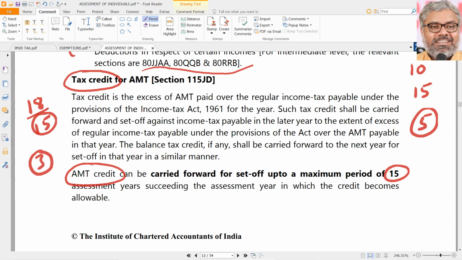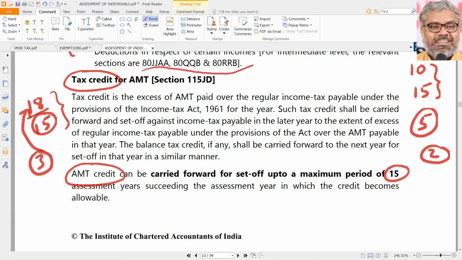If at all, the regular income tax payable is more than AMT payable in future. So now AMT itself has arisen because AMT is more than regular income tax. The credit can be used in future where regular income tax would be more than AMT. Then instead of paying 18 lakhs, you can pay only 15 lakhs AMT, and this 3 lakhs credit can be utilized for that purpose. Of course, still 2 lakhs will be there, which can be further carried forward.